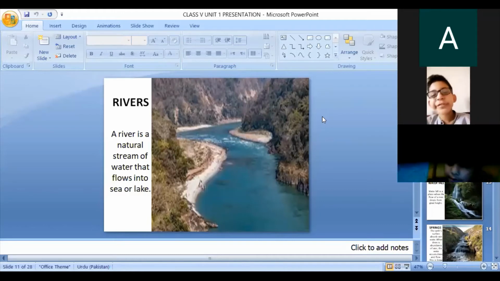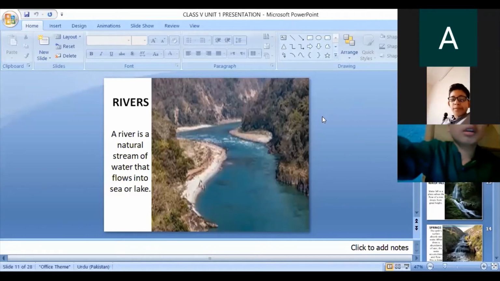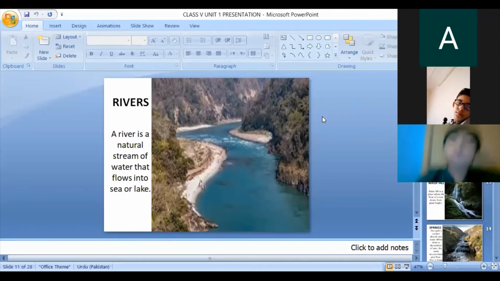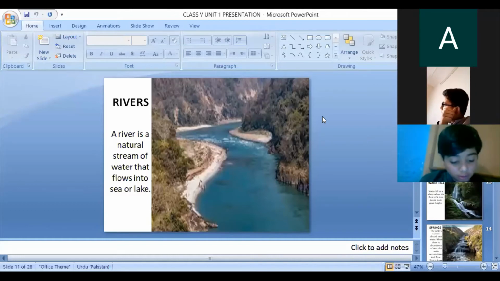We all know that Punjab is also known as the land of 5 rivers. I will tell you the names of the 5 rivers which flow in Pakistan: Ravi, Satluj, Beas, Indus, and Chenab. These are the rivers which flow in Pakistan, and Punjab is where we are living. There are 4 provinces in Pakistan. The most populated province is Punjab, known as the land of 5 big rivers.